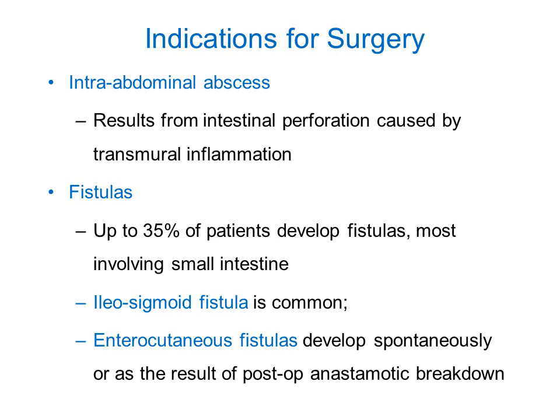Fistulas need to be operated as well. Up to 35% of the patients develop fistulas, and most commonly these are small intestinal fistulas. So ileosigmoid fistula is very common. So we need to operate these patients by fistulectomy. Enterocutaneous fistulas can also develop because these are very deep ulcers, so they can also open on the skin. Like if there is an anal involvement, there can be a cutaneous fistula involving the anus. So these patients are treated with surgery by fistulectomy.